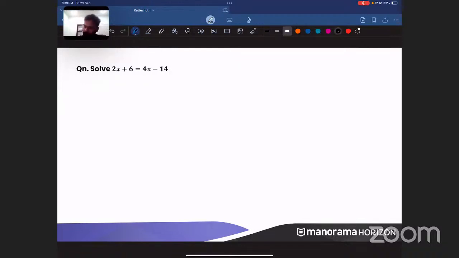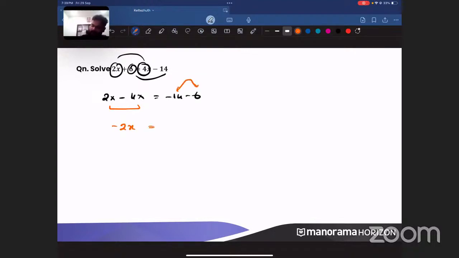Okay, so first thing is that there are two sides. Variable is there on both sides. So what you have to do, you have to take the variables to one side. So 2x and 4x, I'm taking to the left side, so it will become minus 4x. Then 6 I have to take to the right side, so it will become minus 14 minus 6. Now what is 2x minus 4x? Minus 2x.